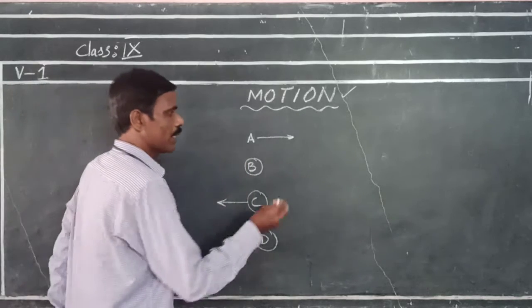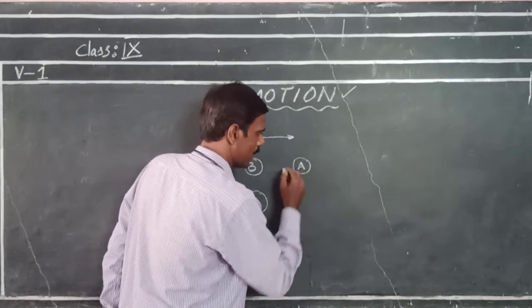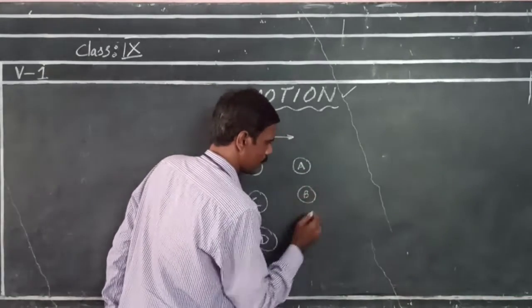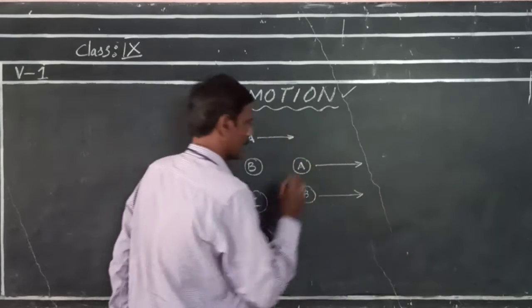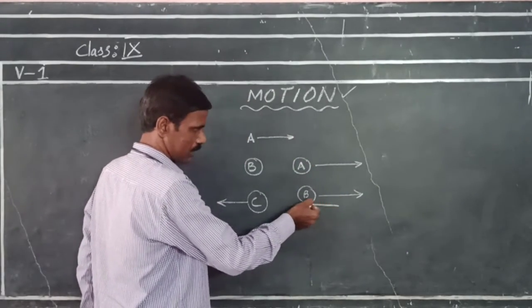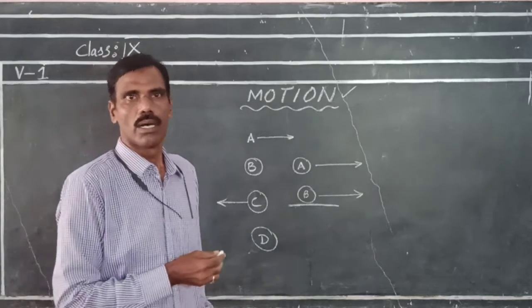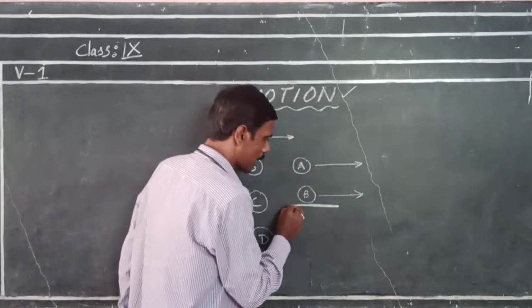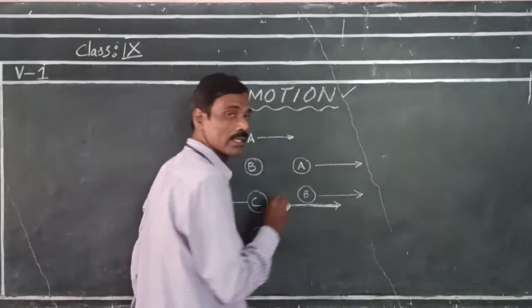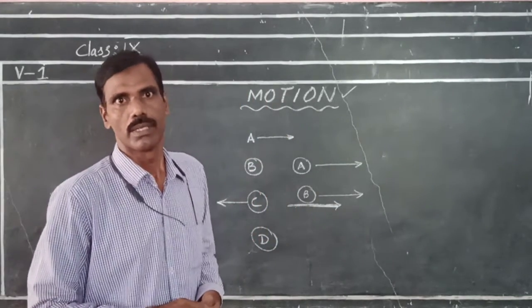For example, two objects, A and B, are on the same board or on the same vehicle, and both are in motion along with the vehicle.